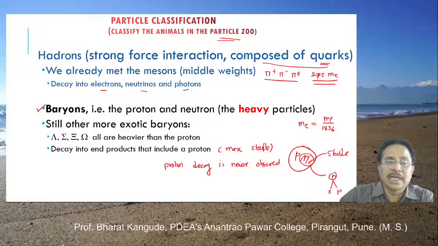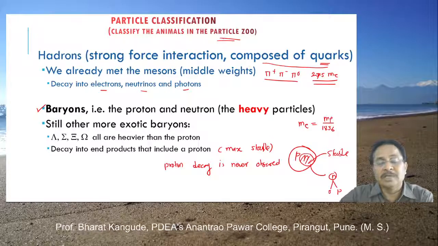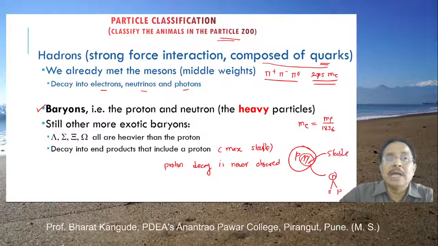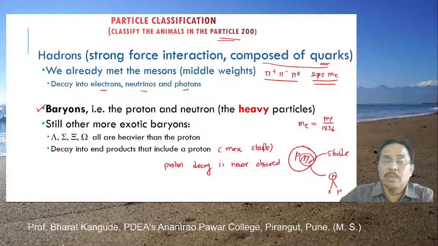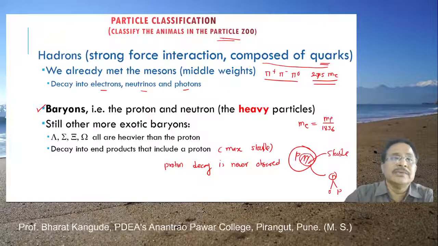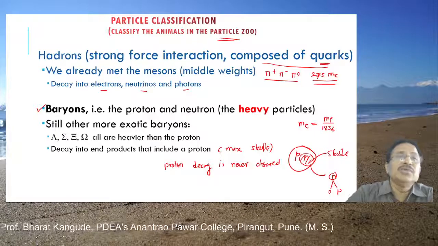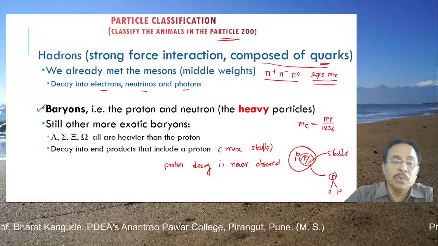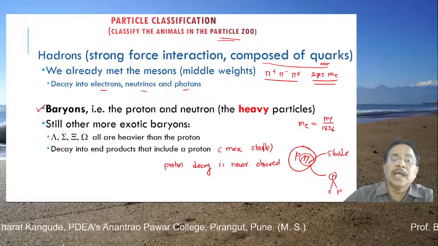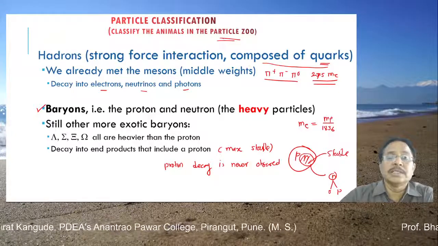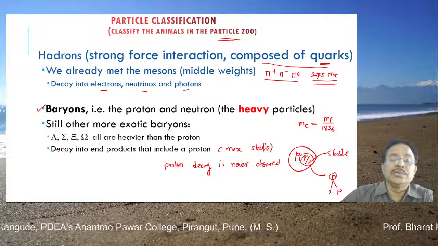Hadrons means strong interaction, and baryons means heavy particles with masses more than proton and neutron, and this list is very large. Day by day, as we increase energy and study high energy physics, more and more such particles come into existence which were not known earlier. So not only proton and neutron, in that group there are several other particles with many different properties as compared to protons and neutrons, but all of these decay into the stable proton.